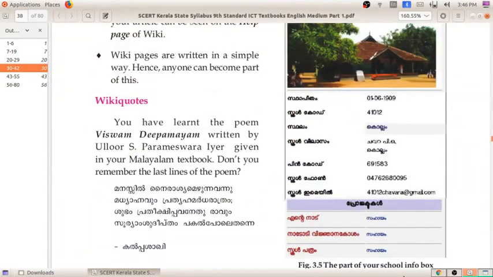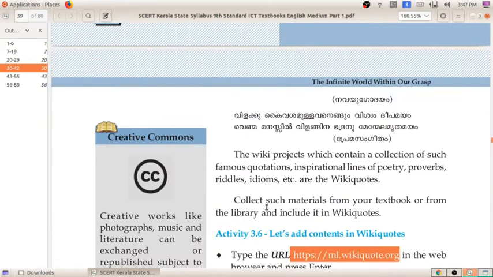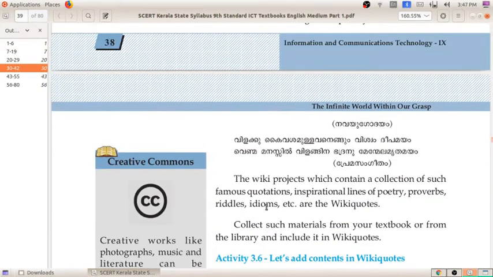Wikicodes. Did you hear about it? I hope you already studied an important poem, Vishwam Deepamayam, from the Malayalam textbook, written by Ullur. These are some of the lines written by Ullur. I hope you already studied them in the Malayalam textbook. Some of the remaining lines are also there. So these are some of the codes.